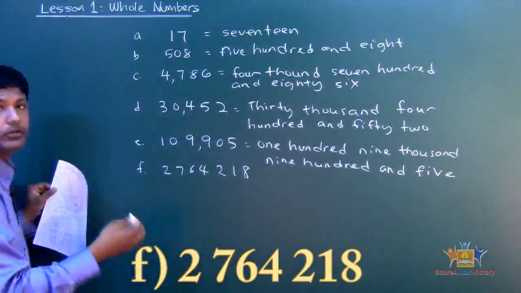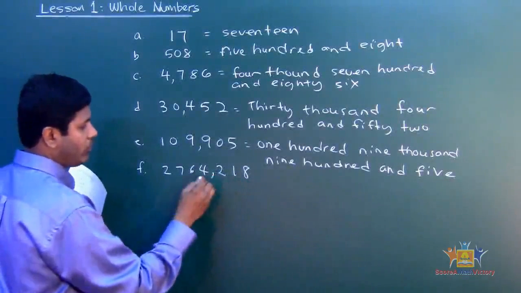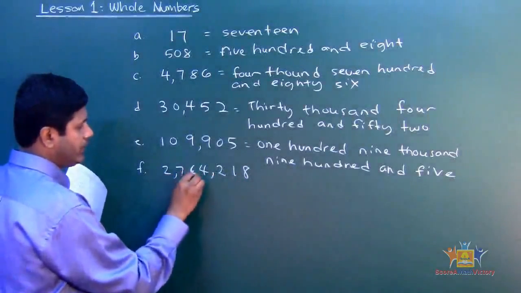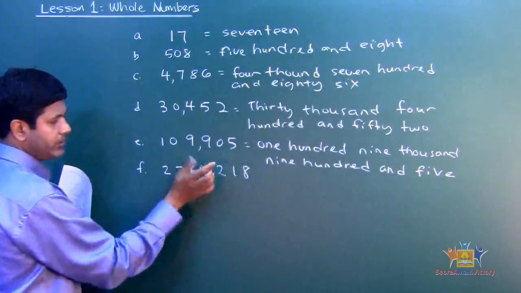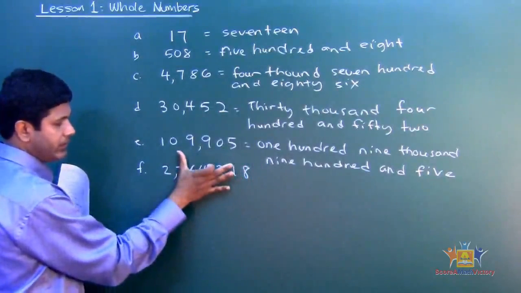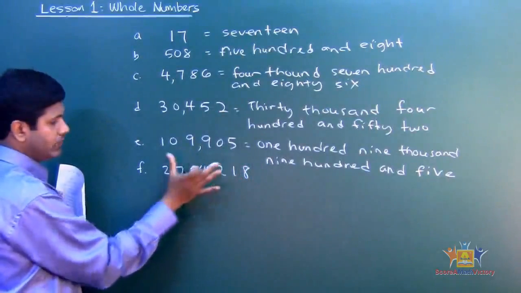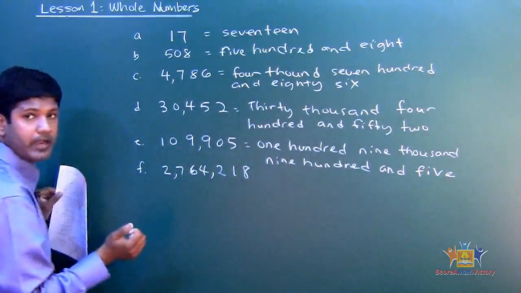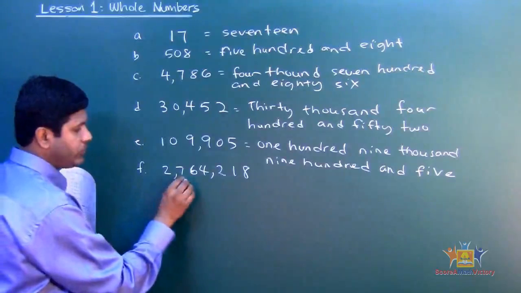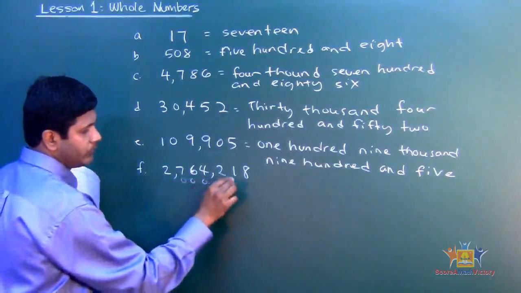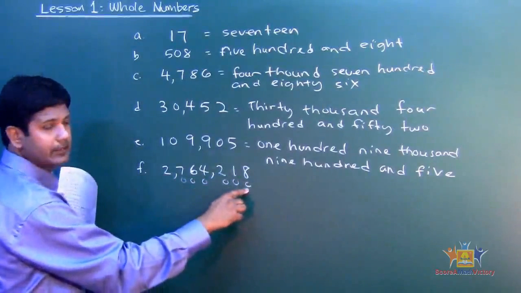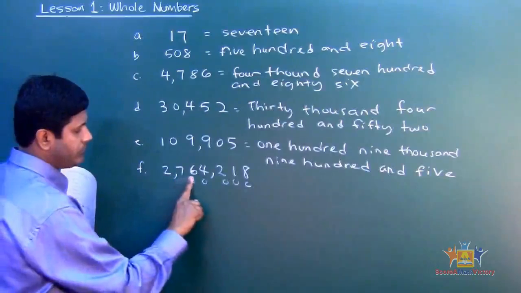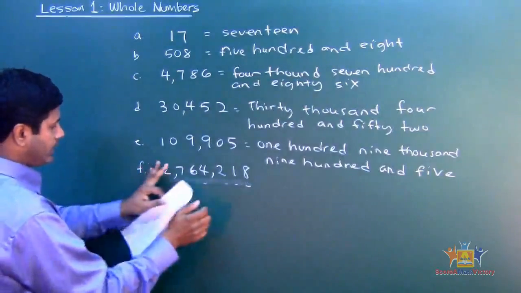2,764,218. Again, what do we do? Use the comma method. 1, 2, 3, comma. 1, 2, 3, comma. Okay, so let's read that. We block the first 3 digits, this 3 digits and this 3 digits. Okay, what does it show? 2. How many numbers are behind after the 2? Oh, in other words, how many zeros would there be? 6 zeros. So that makes it 2 million.